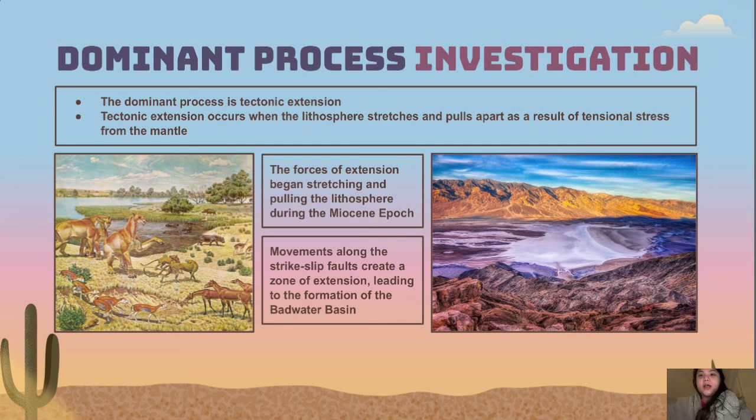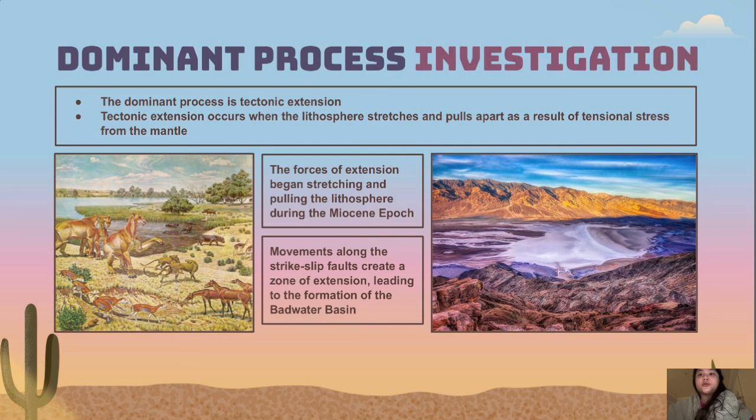The picture in the slide is a photograph of the Badwater Basin. It was taken by William Horton. The Badwater Basin is located in the southern part of Death Valley National Park, and it is known as the lowest place on the North American plate, or in North America.